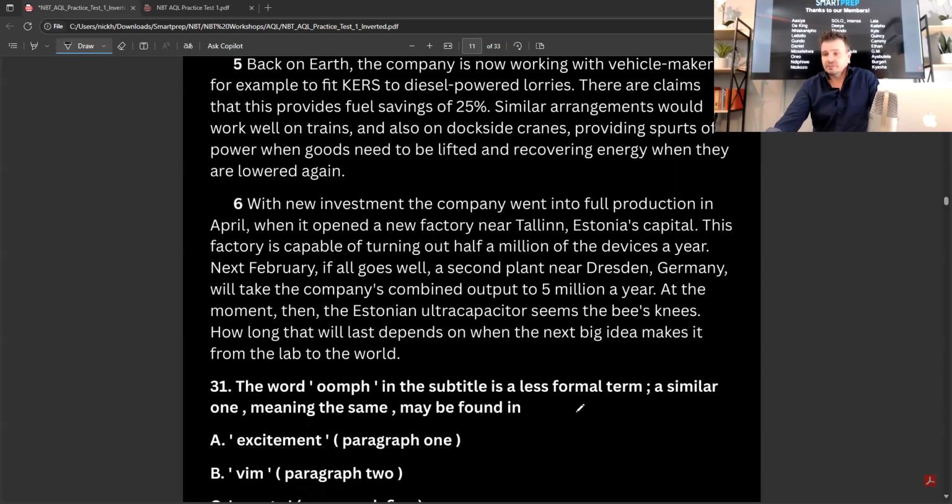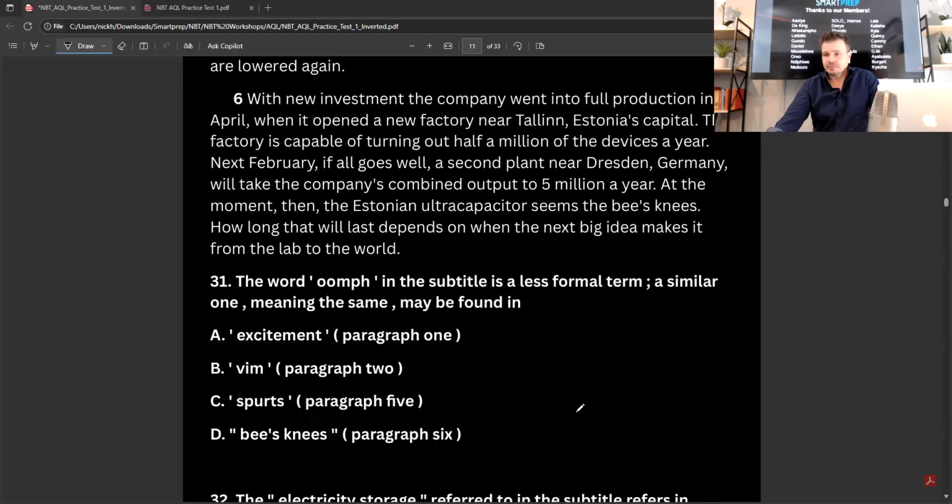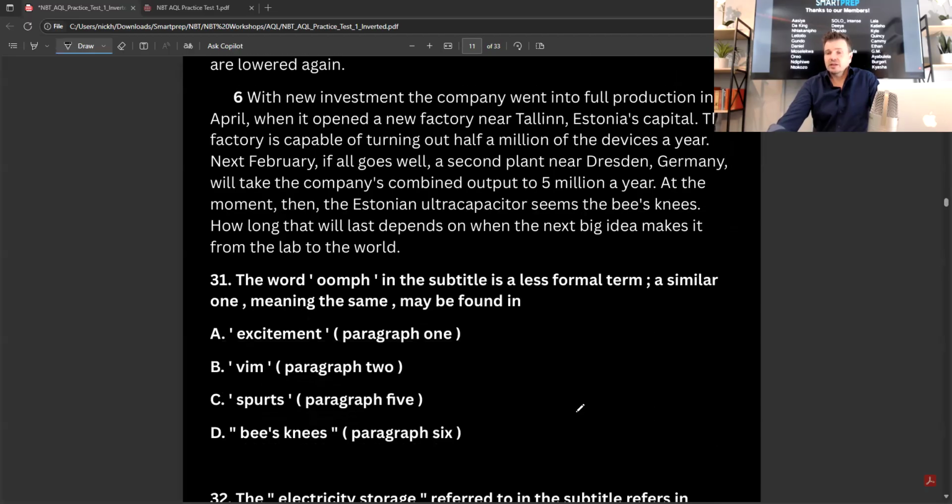Okay, so now we get our questions. The word oomph in the subtitle is a less formal term, a similar one meaning the same thing, right? So oomph is less formal than vim, right?